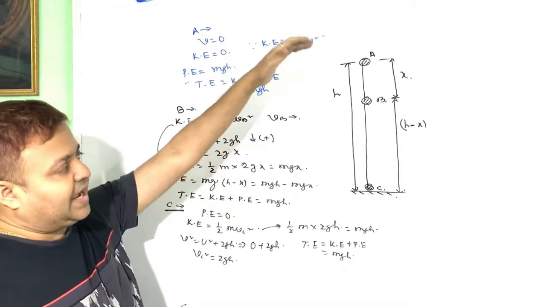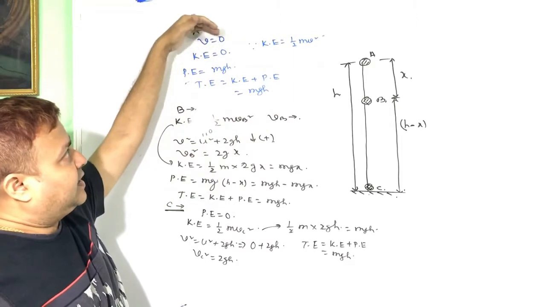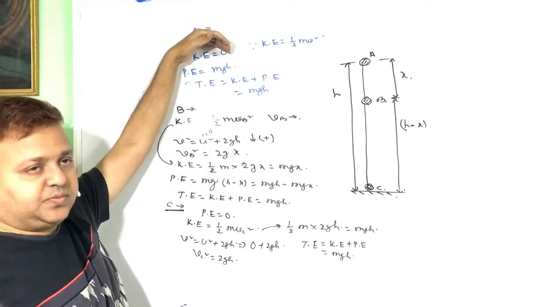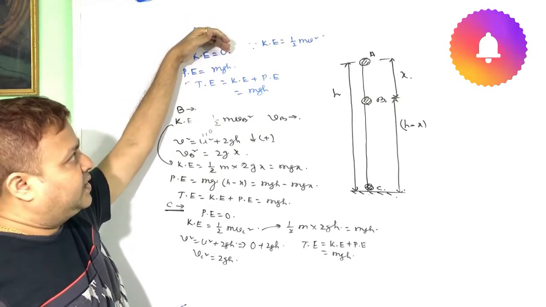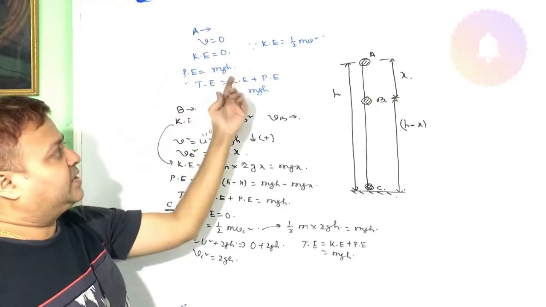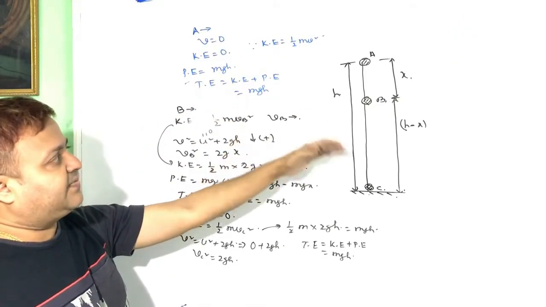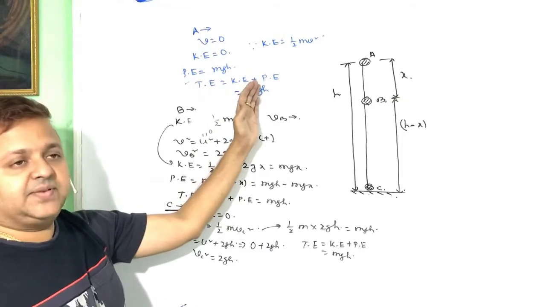The body is dropped from a height h. At point A, velocity is 0 because it is dropped, so the kinetic energy is 0 and potential energy is mgh. Height from the ground is h, so the total energy becomes mgh.